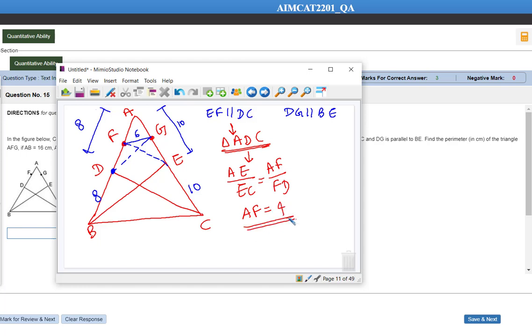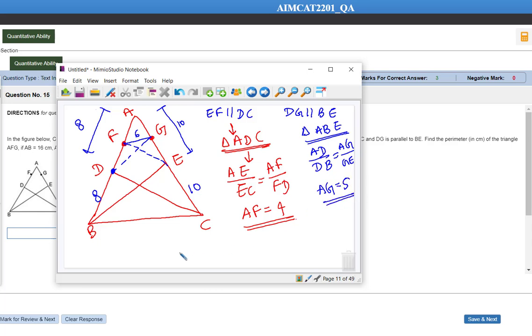Similarly over here, DG is parallel to BE. So in triangle ABE, DG is parallel to BE, so I can say that AD divided by DB is equal to AG divided by GE. From this D is a midpoint, so this ratio has to be 1:1. So AG is going to be how much? AG is going to be half of AE, that is equal to 5.